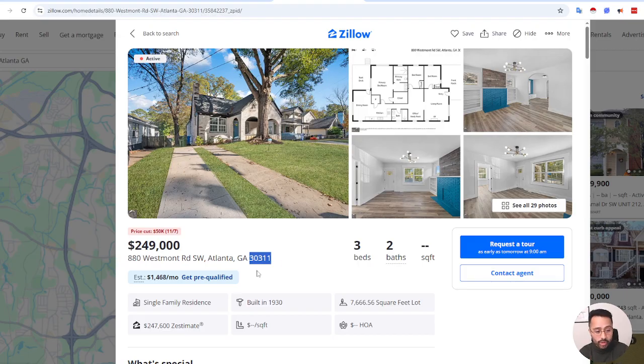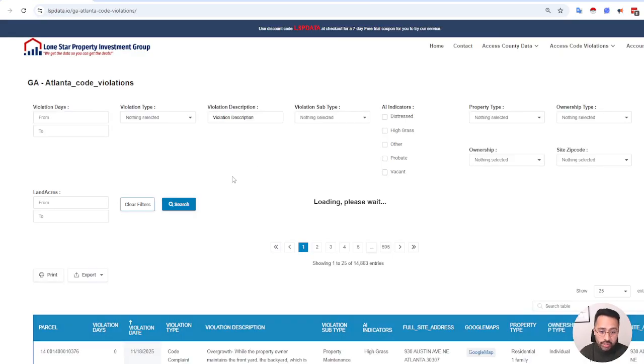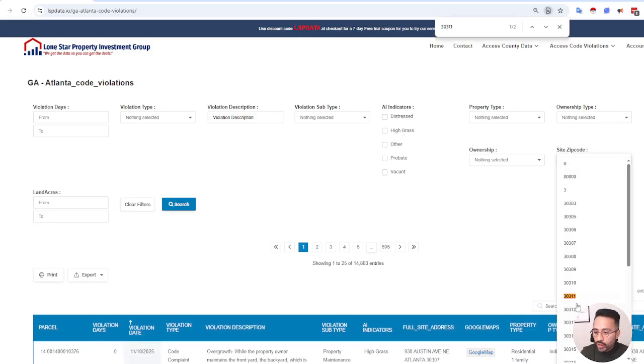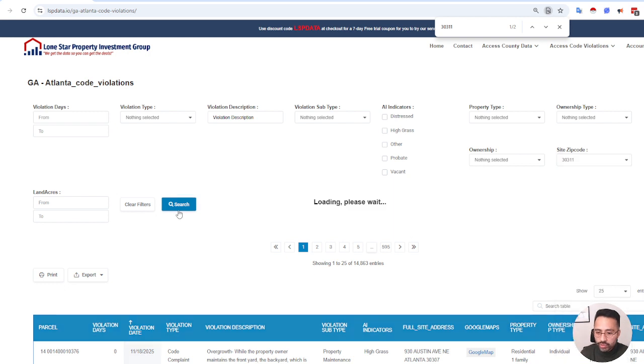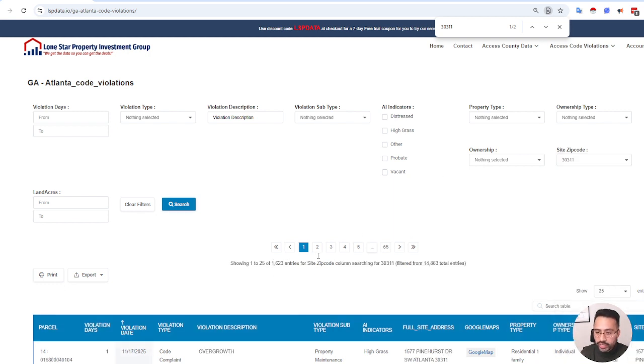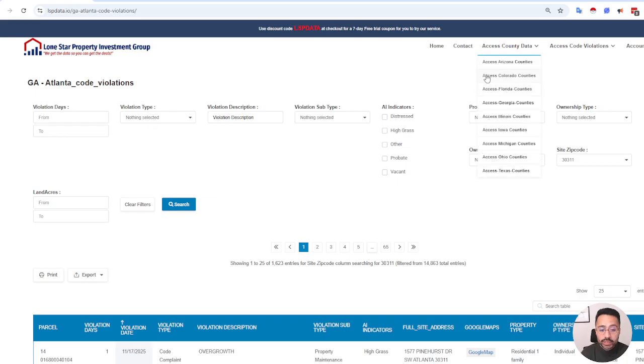Maybe you're not having any luck, or maybe you want to focus on a specific zip code like this one. This gives you an idea that in this zip code, a property with 3 beds, 2 baths is selling for $249,000. It looks like there was a price cut, but basically what I'm saying is that you can come into the platform, just log in. Let's say you have a specific zip code in mind. In this case, we'll grab that 30311. We'll search for that. There's about 1,600 records for the specific zip code.